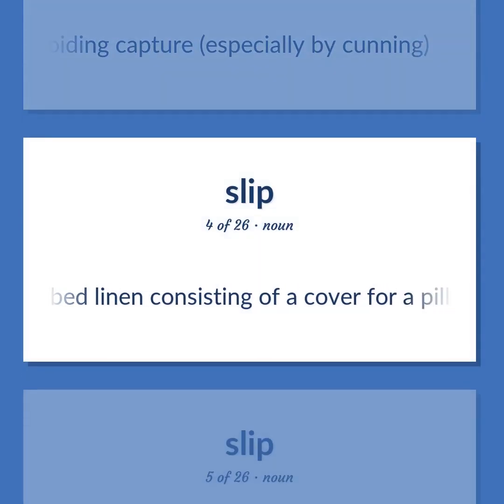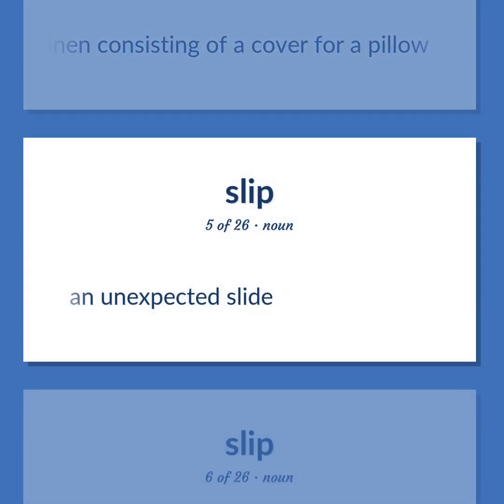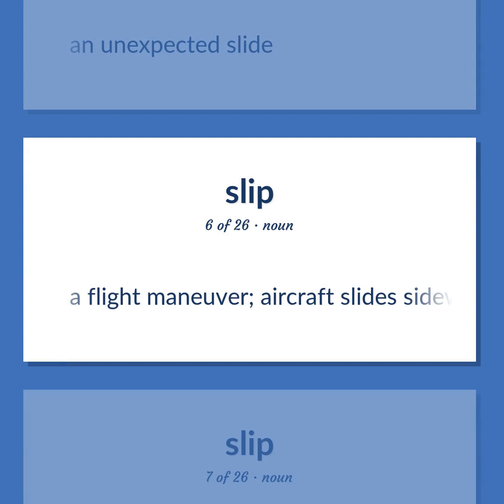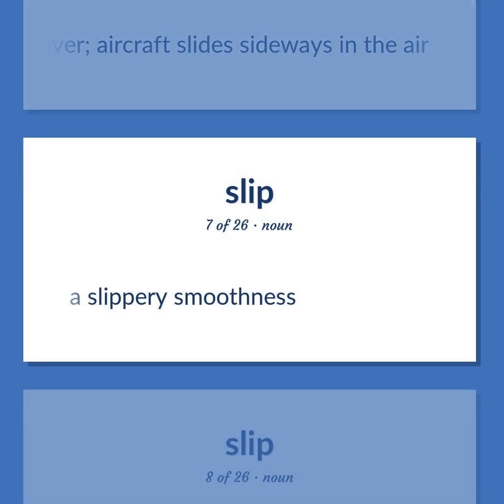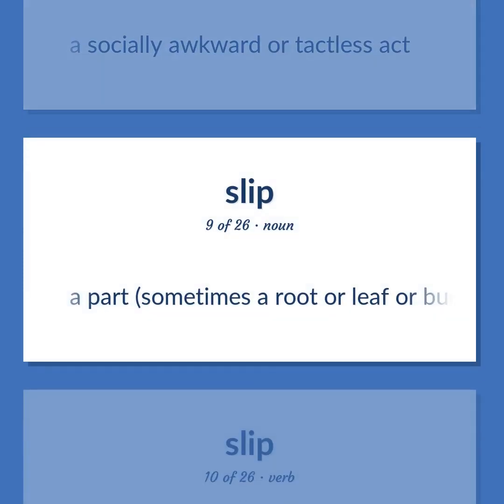Bed linen consisting of a cover for a pillow. An unexpected slide. A flight maneuver. Aircraft slides sideways in the air. A slippery smoothness. A socially awkward or tactless act. A part, sometimes a root or leaf or bud, removed from a plant to propagate a new plant through rooting or grafting.